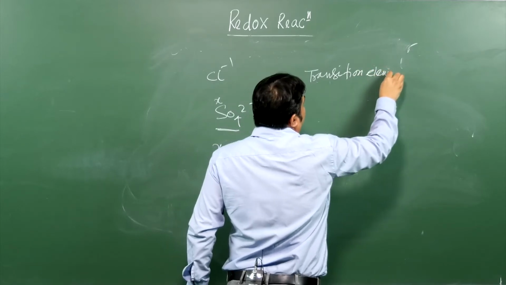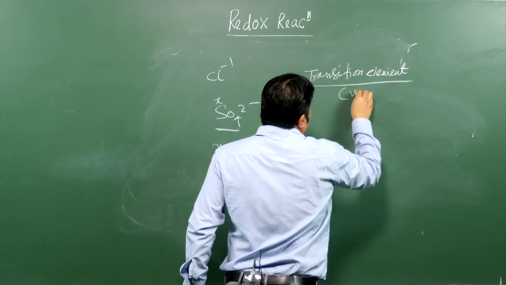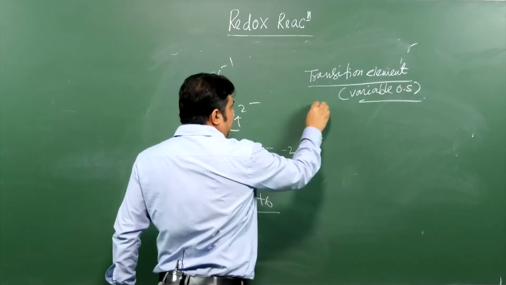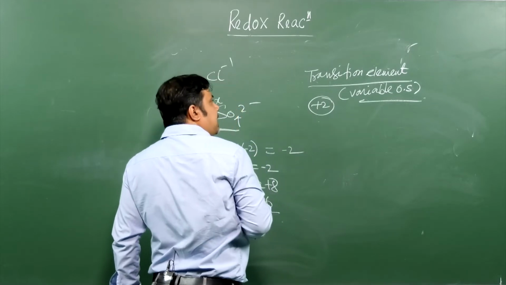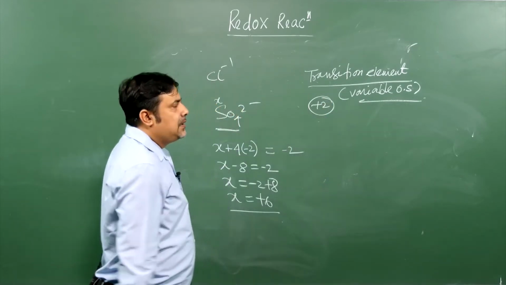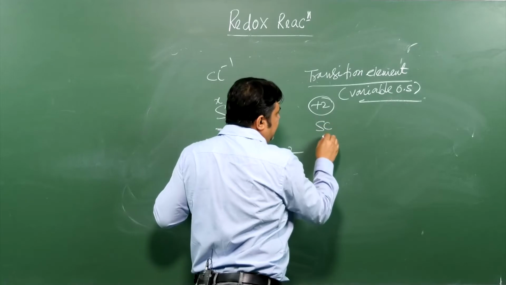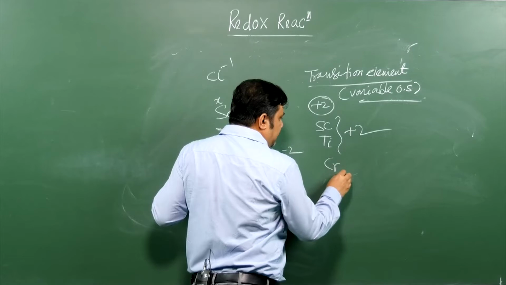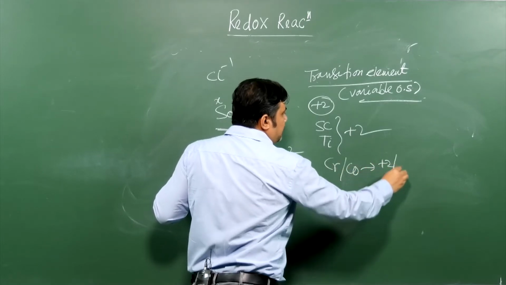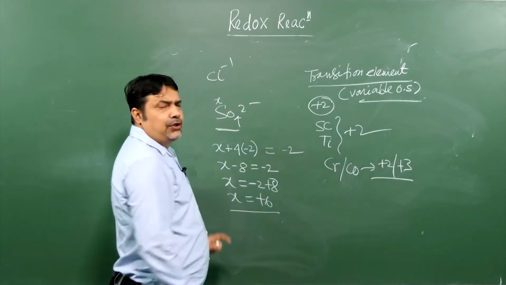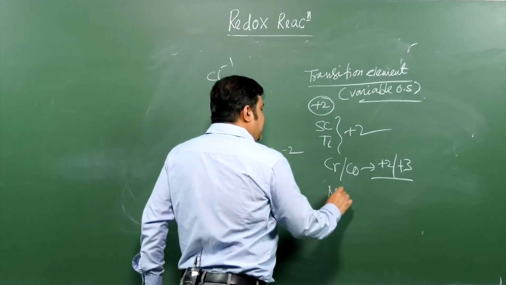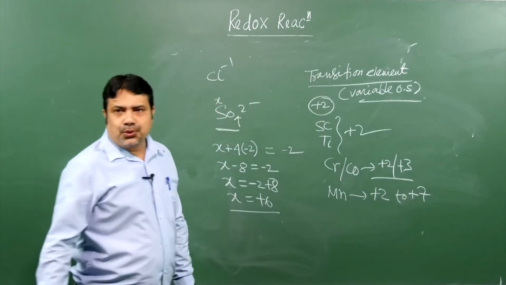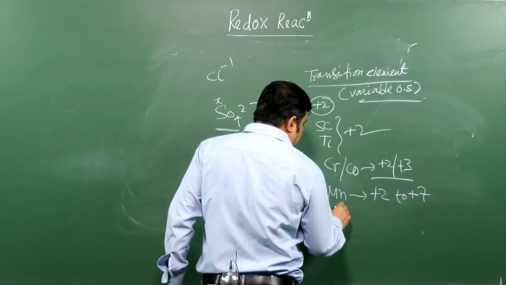Transition elements show variable oxidation states, because of the partially filled d orbital. Generally the stable oxidation state for transition elements is +2, or in some cases +3. Now you look at scandium and titanium, which generally show the +2 oxidation state, whereas chromium and cobalt show +2 or +3 oxidation state. Just roughly remember these things. Then manganese shows +2 to +7 oxidation state, whereas iron shows